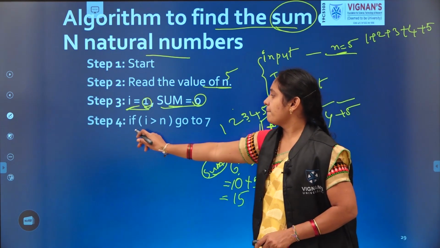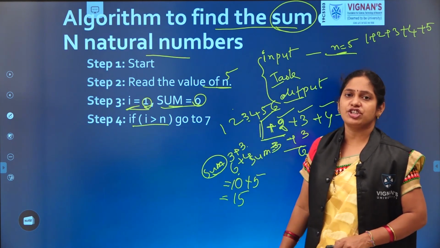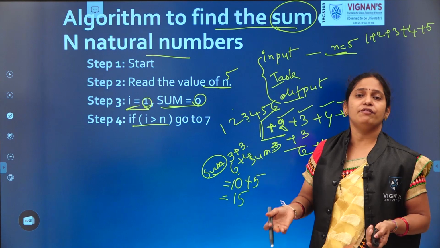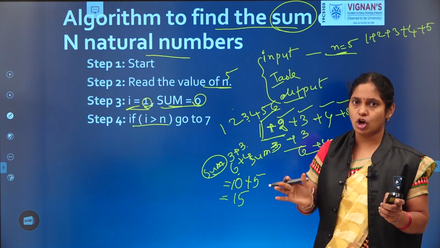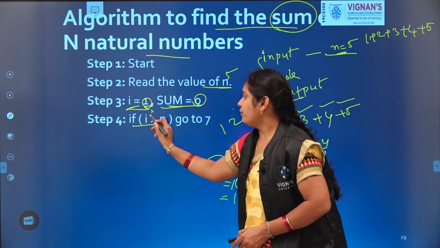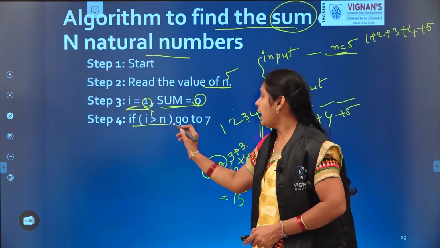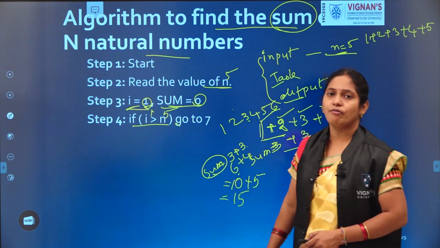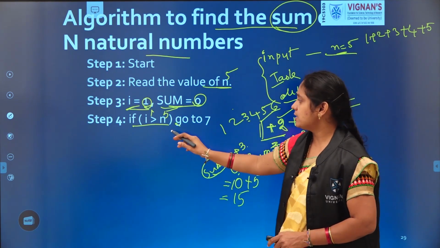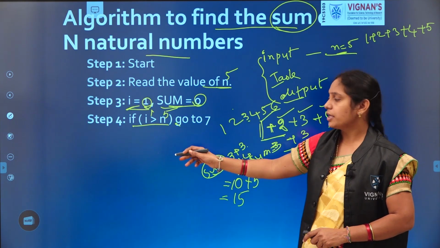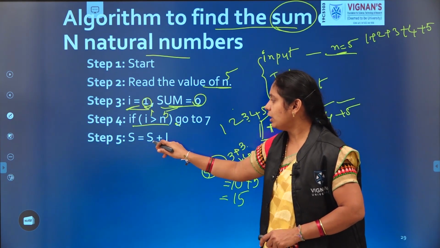See that. Each time we will check, have we reached the maximum limit or not. If we reach the maximum limit, then we have to stop. Otherwise, we need to repeat the step. We started from 1. N is 5. So 1, is it greater than 5 or less than 5? False. If it is false, sum equal to sum plus 1.